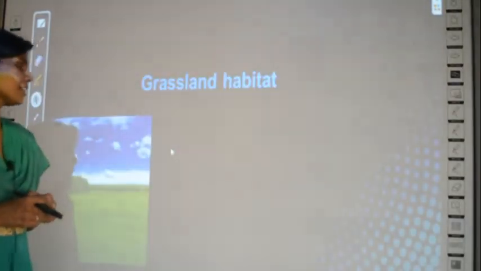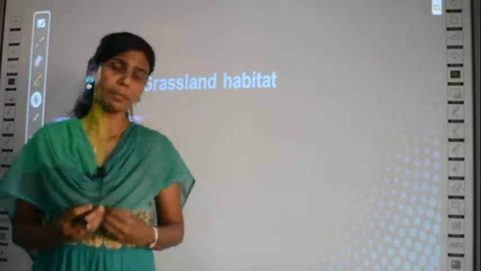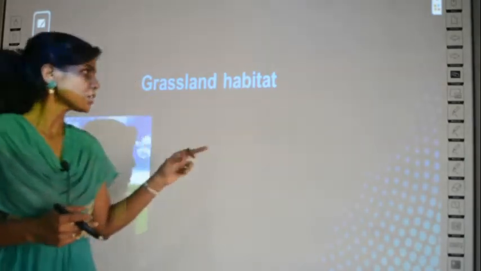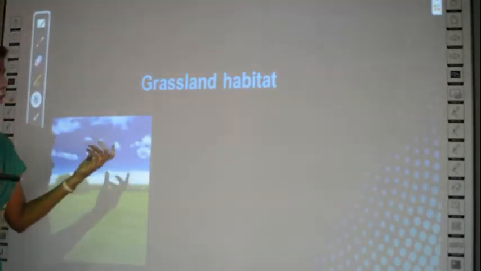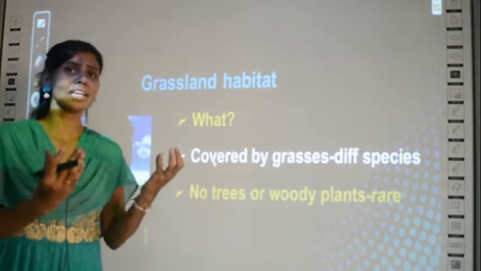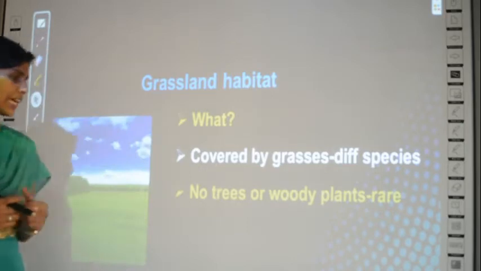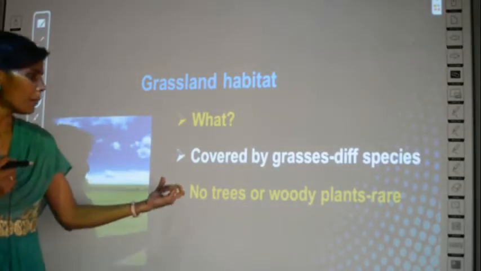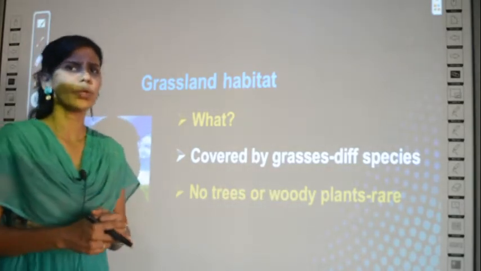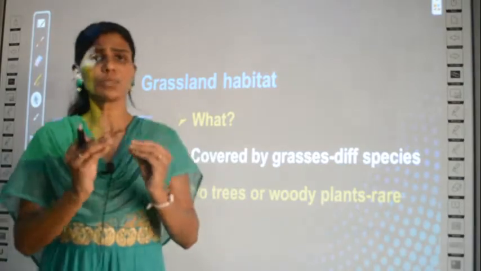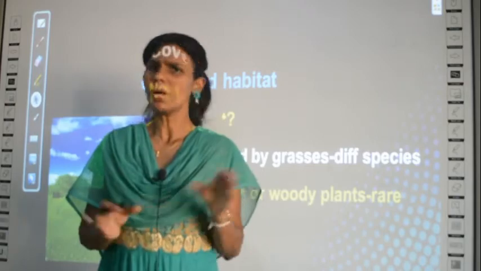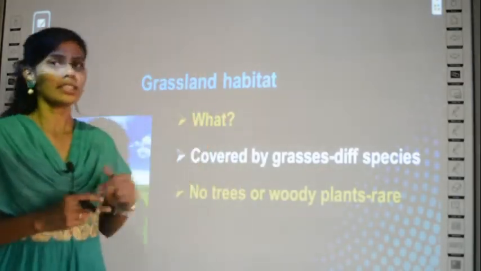So let's get started. Before learning about the adaptations, let's know what a grassland habitat is. What is a grassland? See, this is a grassland, and as the name suggests, grassland means a place with grasses. In a grassland you will have grasses, but no trees or woody plants. What are woody plants? Plants whose stem or bark is woody in nature. Nothing like that will you find in this habitat.